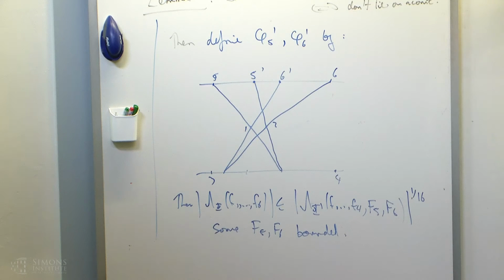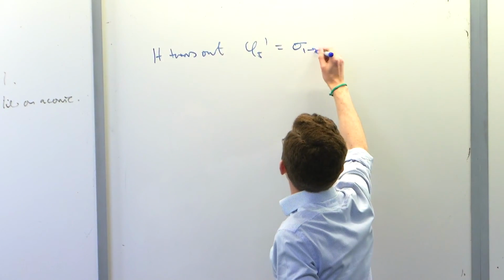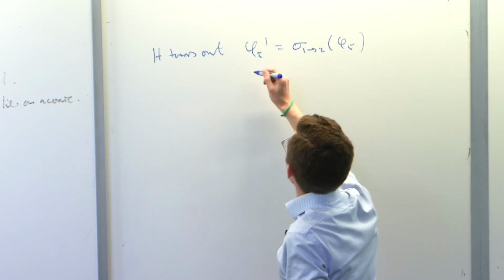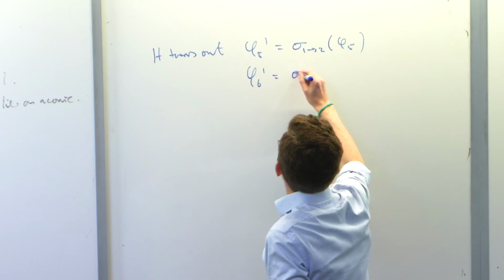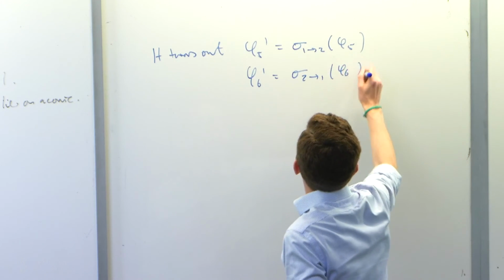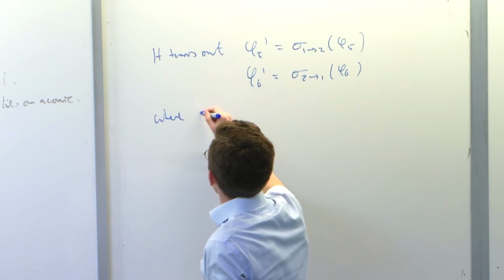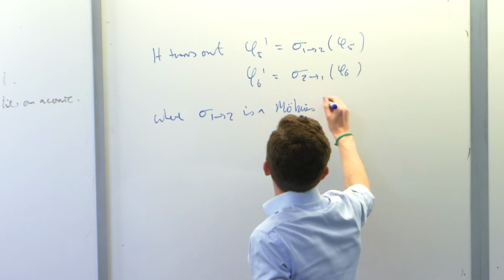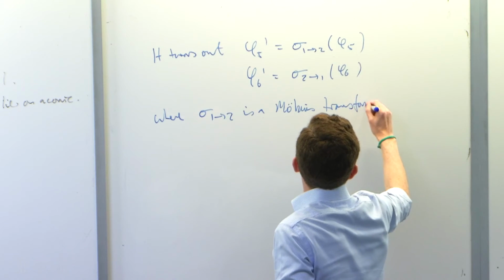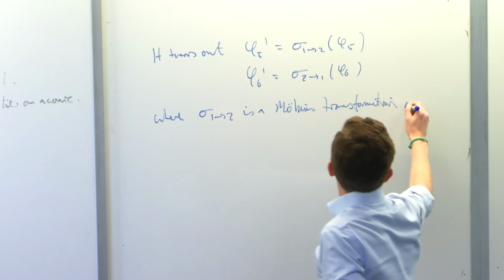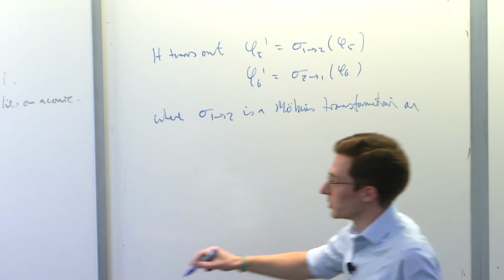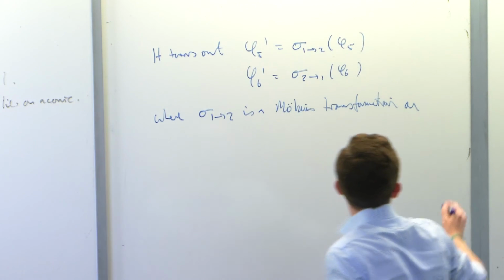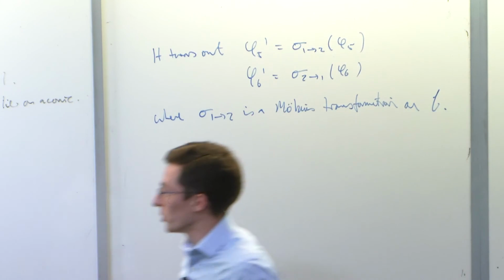So it turns out that phi 5 prime is equal to something I'll call sigma 1 arrow 2 of phi 5, and this is sigma 2 arrow 1 of phi 6, where sigma 1 to 2 is a Möbius transformation on this line, which I'll call L. Right, so I've taken the points 5 and 6 on this line.